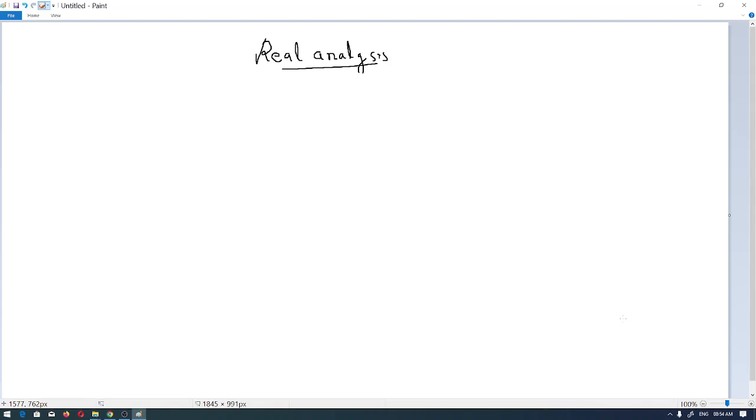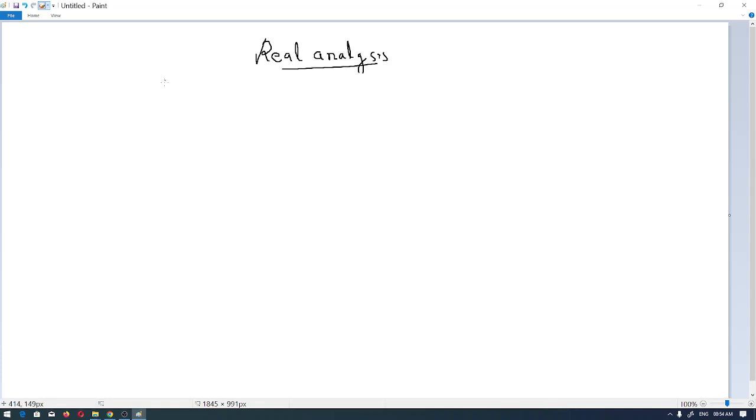So, starting with real analysis. Real analysis is one of the fundamentals in mathematics, and this is a very interesting topic. Many of them find it a bit tough because they are not able to imagine the statements that are being said in real analysis. And real analysis works as the foundation for differential equations and all theorems in mathematics. Though it would be a bit slow, we will try our maximum to make this engaging and motivating in the further videos also.